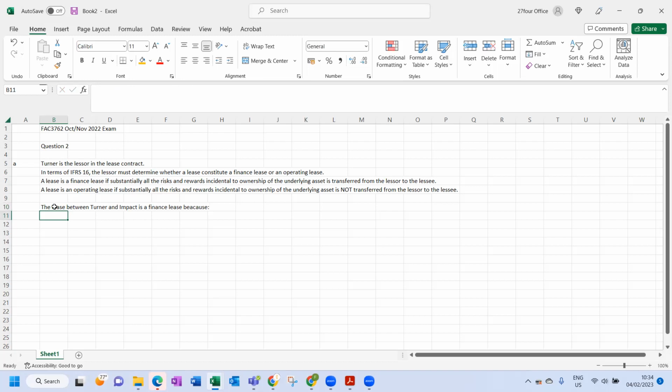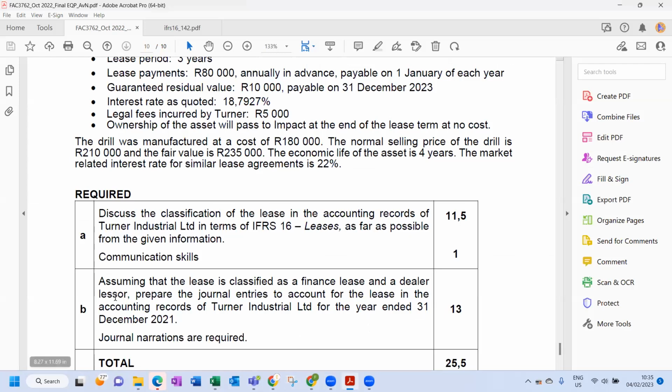Okay, so now we can state, so now we know it is a finance lease. We already read and met one of the criteria. But now remember what the question told us over here. The question says,